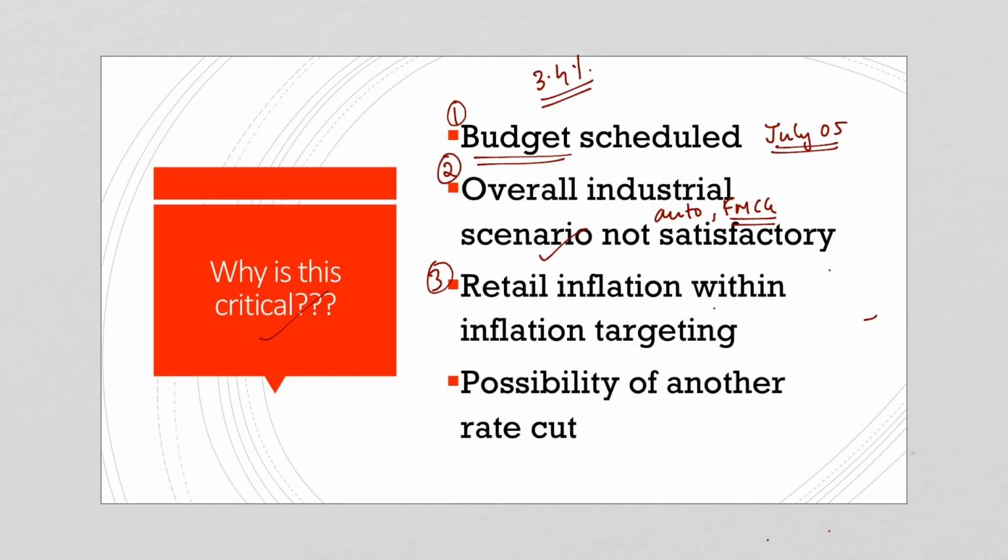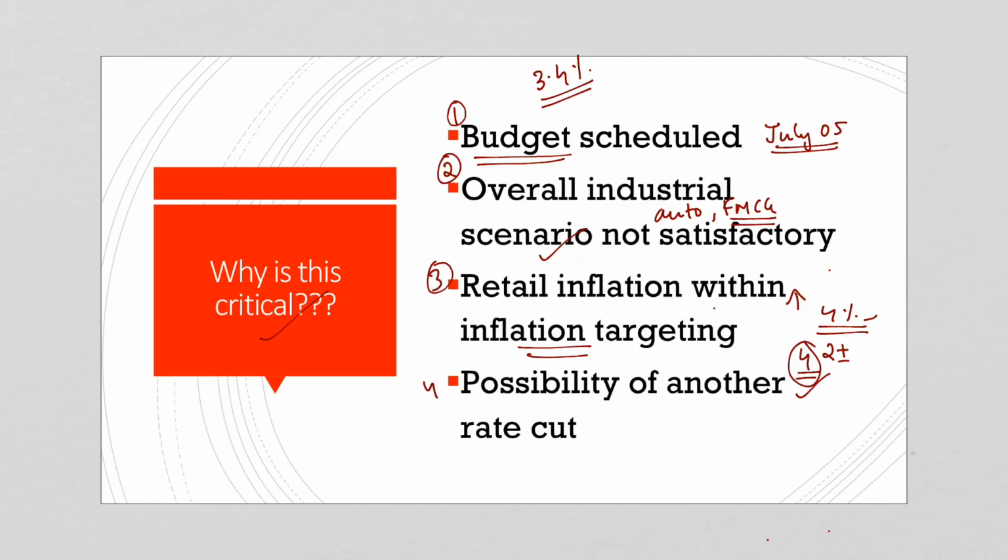The retail inflation, we have seen it has gone up, and this is the fourth consecutive month that the retail inflation has risen, and this is a 7-month high. But even though the retail inflation has gone up, it is within the inflation targeting of the government. It is below 4%. So the inflation targeting of the government was 2 plus or minus 4%. So the median value or the median rate is 4%. So the retail inflation is well within the inflation targeting. Therefore, there is no reason for much worry in the increase in the retail inflation rates.